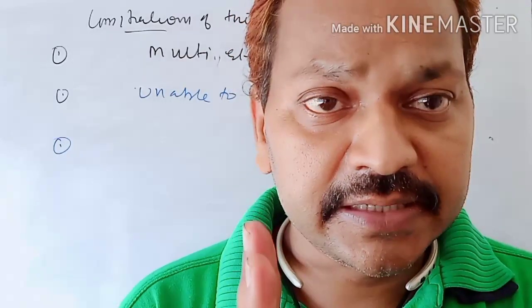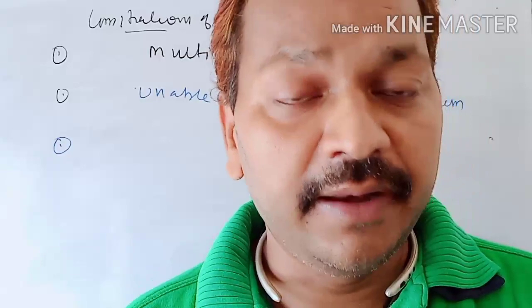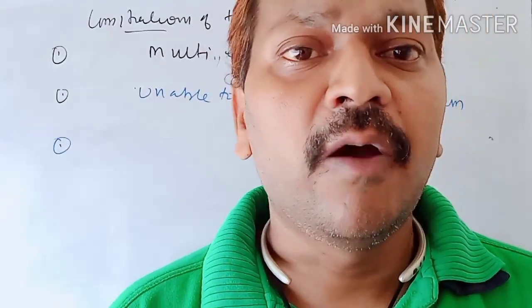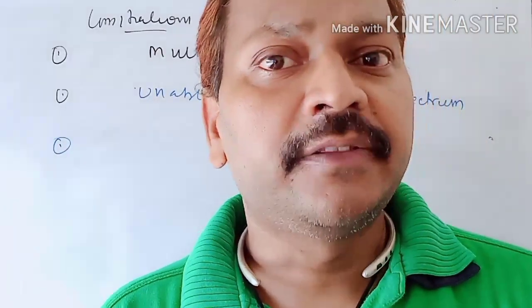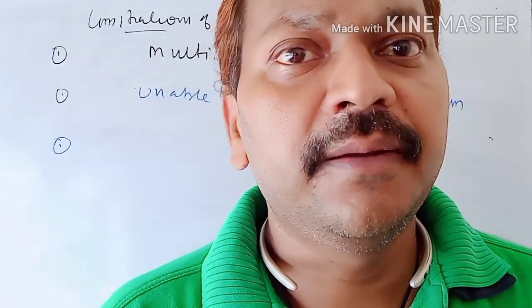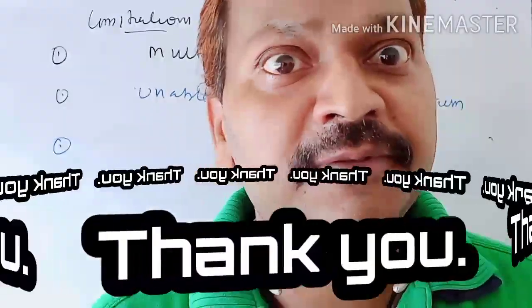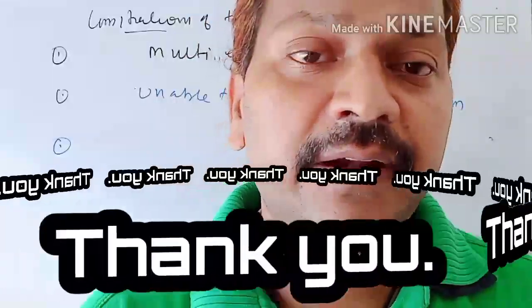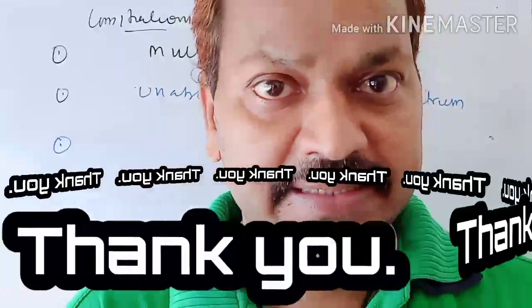So children, this Bohr model of atom is really very important. Now in the next video, part 3 of the Bohr model of atom, we will discuss numericals based on Bohr's model of atom. Thank you children.